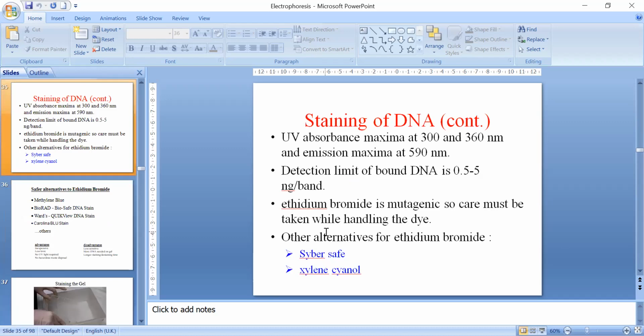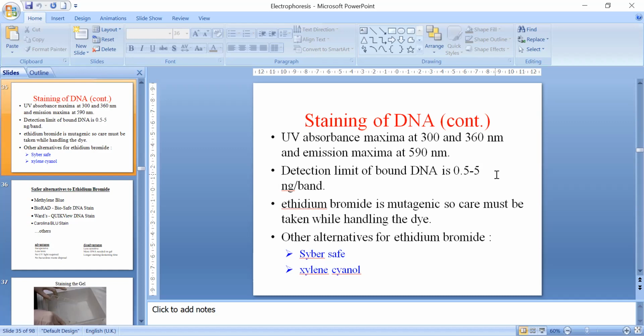You can see that the absorption maxima are in the UV range, 300 and 360 nanometer, and the emission maximum is at 590. Now 590 is visible to us, but 300 or 360 is not visible to us. So we use this visualizing dye for tracking the DNA. Since it is mutagenic, we need to handle it with care.